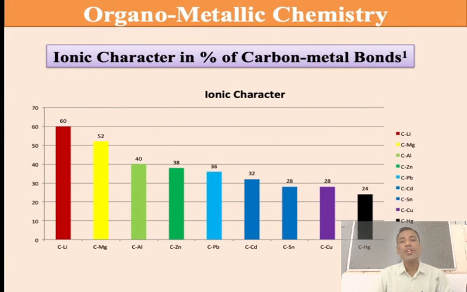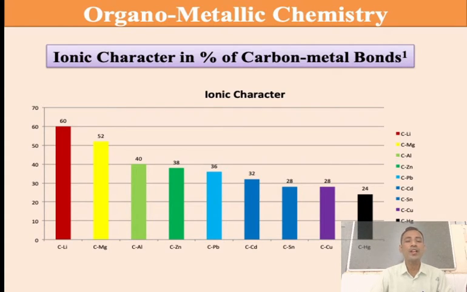Then we know the ionic character of the carbon-metal bond. The metals are electron donors, and compared to the attached metals, carbon is more electronegative. It withdraws the electrons towards itself.